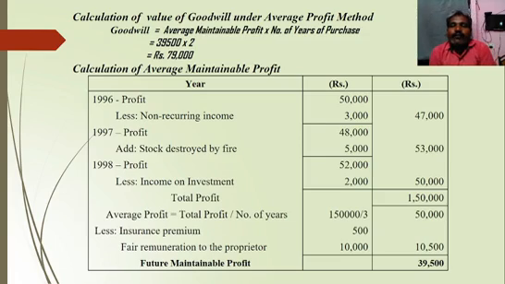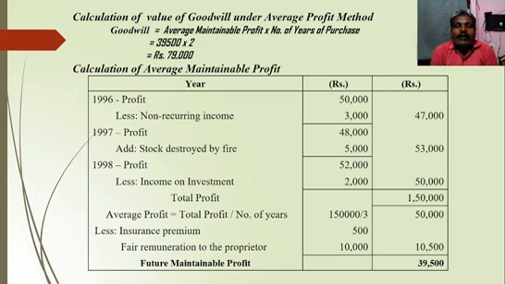So calculation of value of goodwill under average profit method. The formula is as usual, but we have some adjustments. So the formula should be a little bit different. Goodwill equals average maintainable profit into number of years of purchase. Instead of the average profit, we should post average maintainable profit because we have some adjustments.